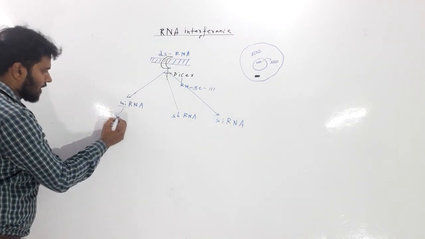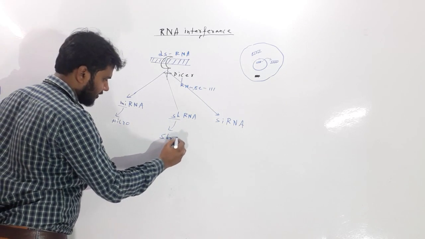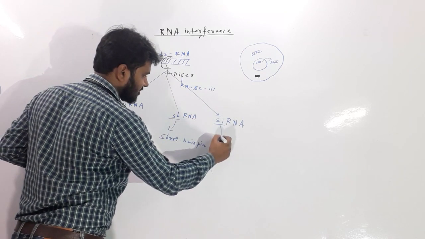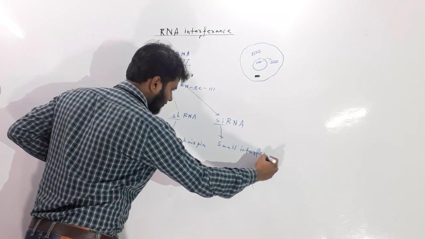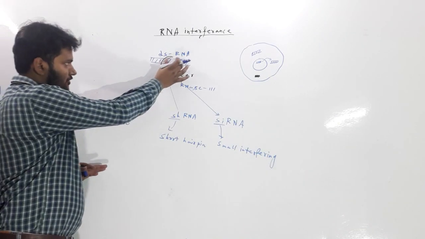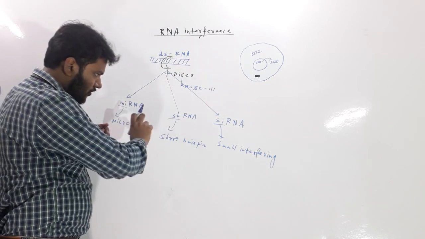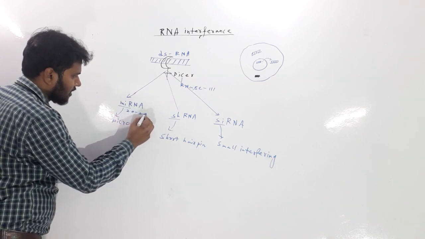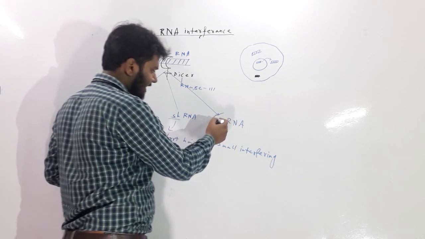Here mi means microRNA, sh means short hairpin RNA, and si means small interfering RNA. These fragments may be 20 to 25 base pairs long. Among these fragments, we will take siRNA.